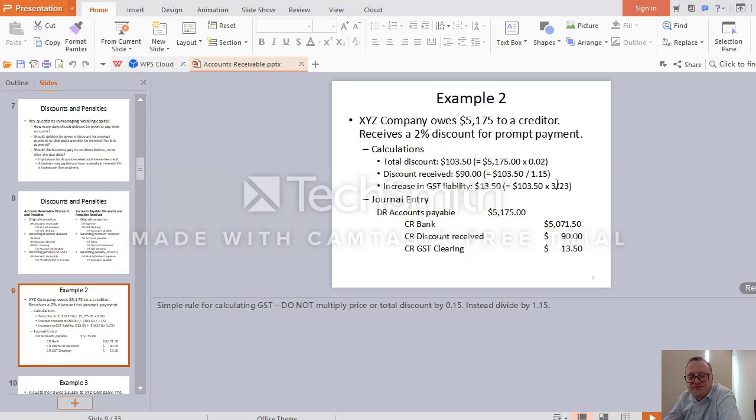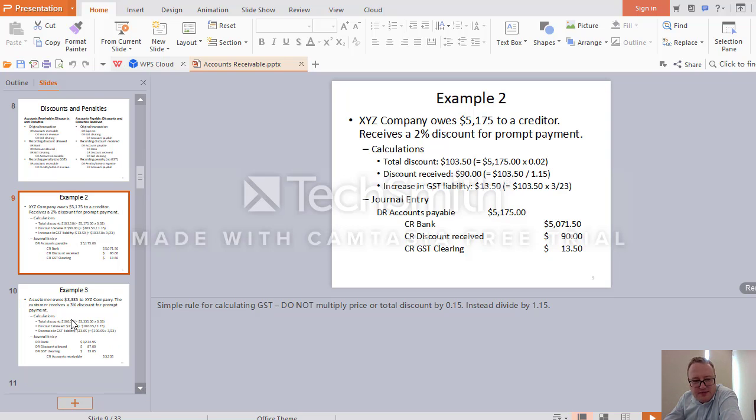XYZ company paid earlier, so therefore it has received a discount. Discount is a contra expense account, and therefore its balance is credit. We split this $103 into the actual discount received and GST clearing. And since there is a discount, our cash payment to the supplier, to the creditor, is smaller than accounts payable. So all looks correct.